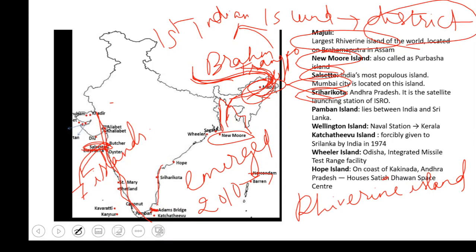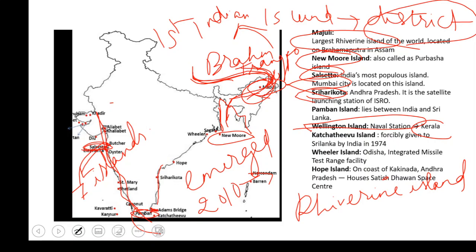And we have Pamban Island here. If you can see in Kerala, we have this Pamban Island. It is in between India and Sri Lanka. And somewhere in Kerala only, we have this Wellington Island, and it's a naval station. Your boats and all will be placed there.